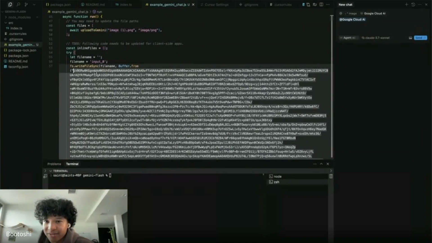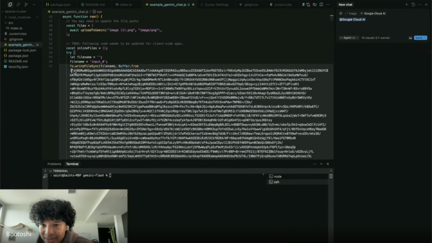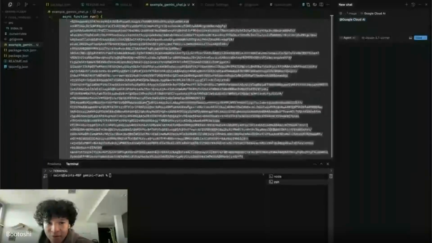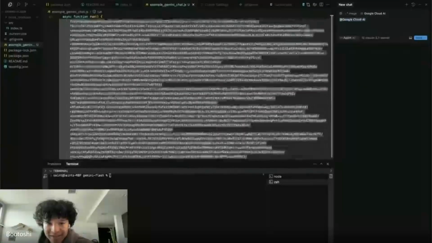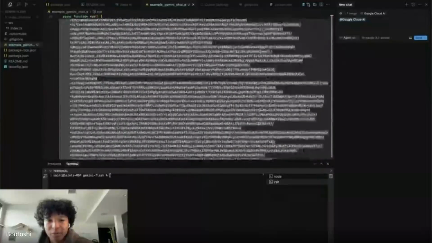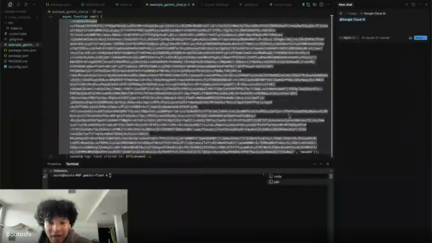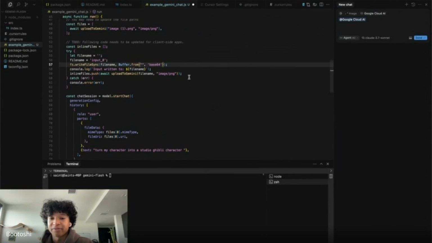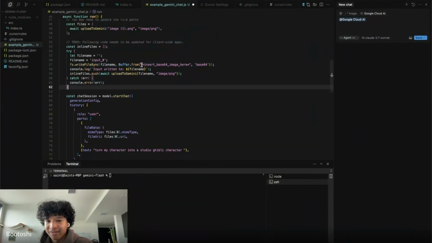So I'm just going to take this entire base 64 raw image text and delete it from this example so that when we give it to the Cursor agent, it doesn't bug out. So I delete that, and then I replace it with "insert base 64 image here." That way the AI will see that and go, okay, that's where I put the base 64.